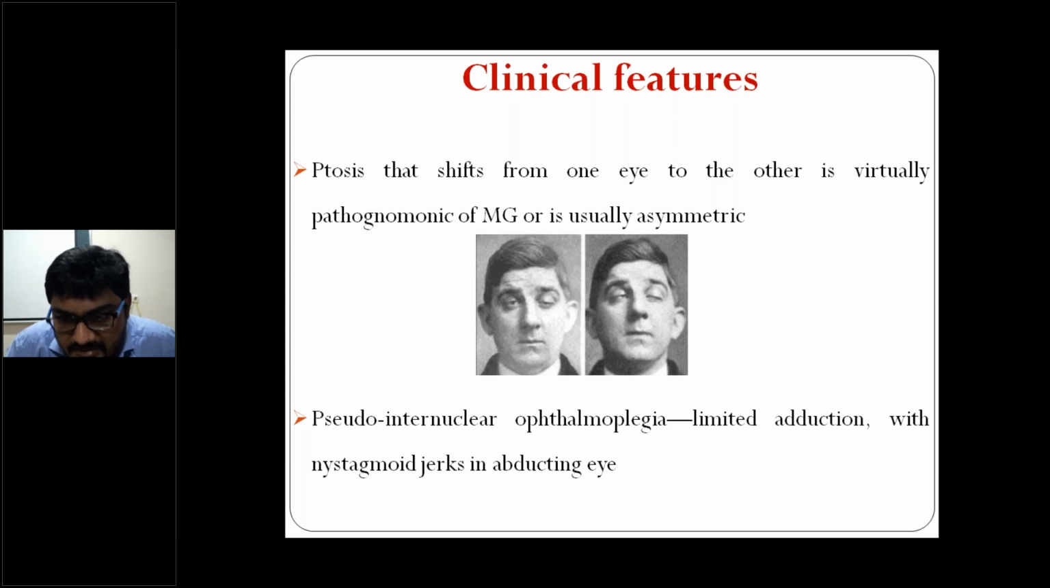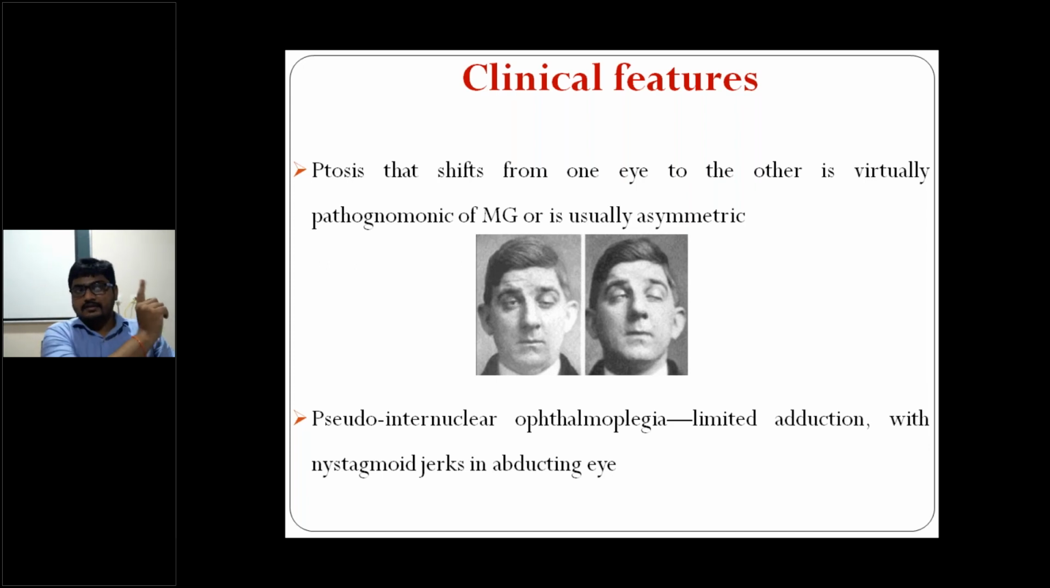Pseudo internuclear ophthalmoplegia is nothing but this. If you are having this side ptosis, right, and you are seeing this side, this finger here, for the right eye, is this abduction or adduction? See, here you are seeing this finger with my right eye. So right eye is doing abduction or adduction? Abduction. Left eye? Adduction.